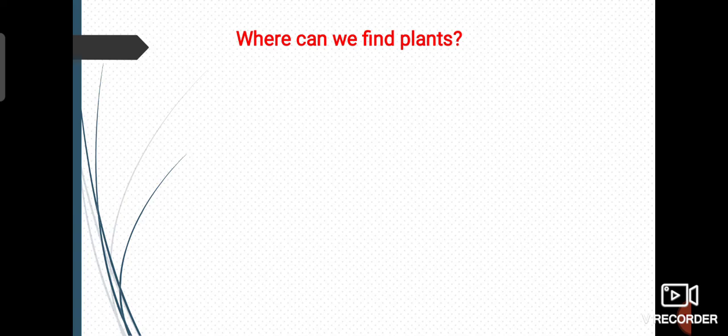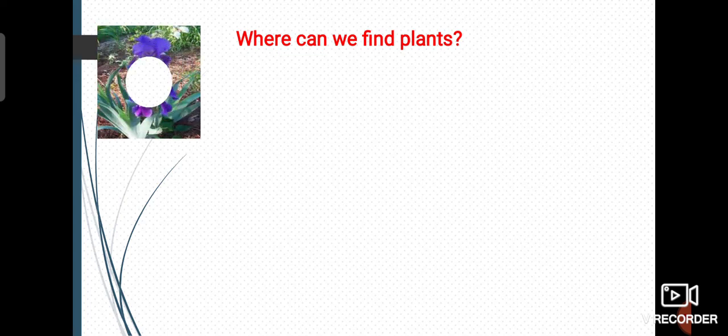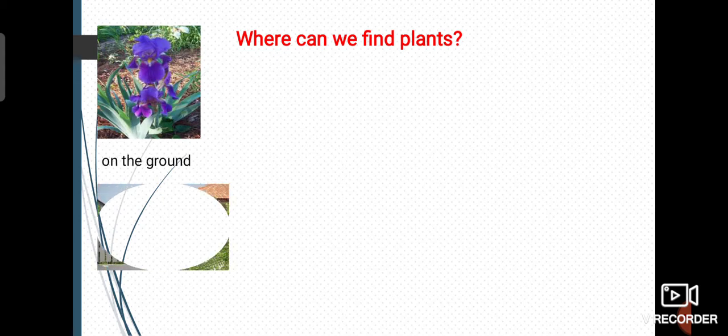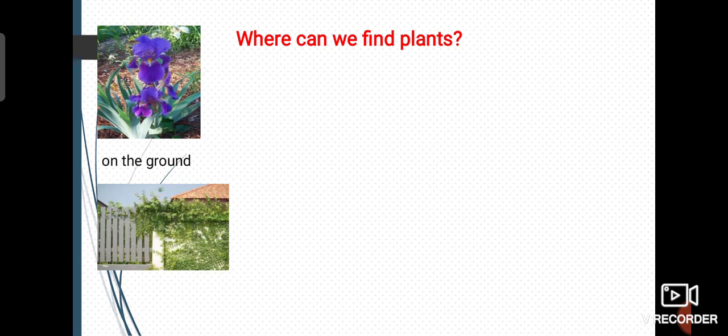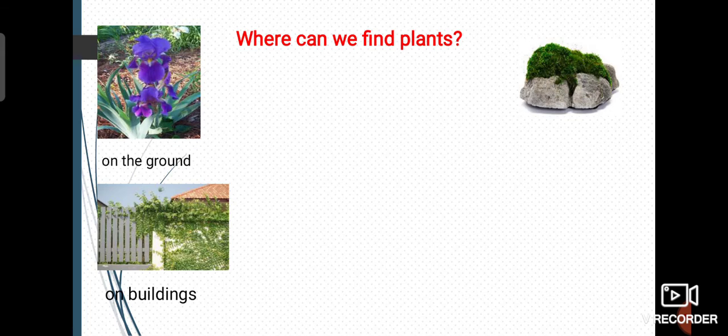Now we already discussed where we can find plants, like mostly in every place in the world. What about this? Where does this plant grow? This grows on the ground. What about this? Where does this plant grow? On other objects, like buildings, fences, and walls. We can also find plants here. Where's that?